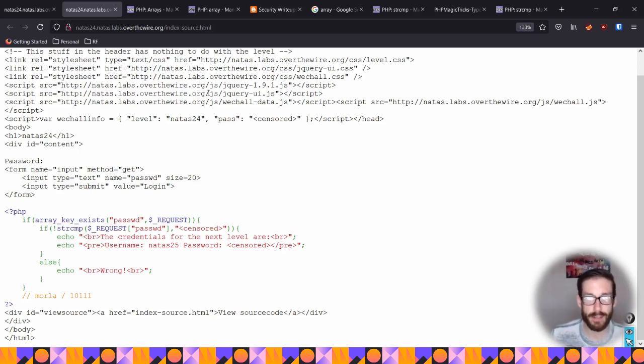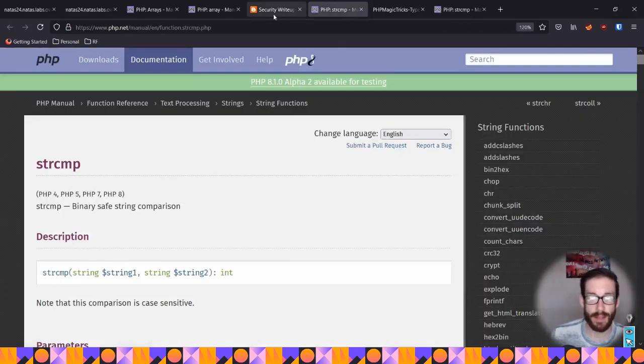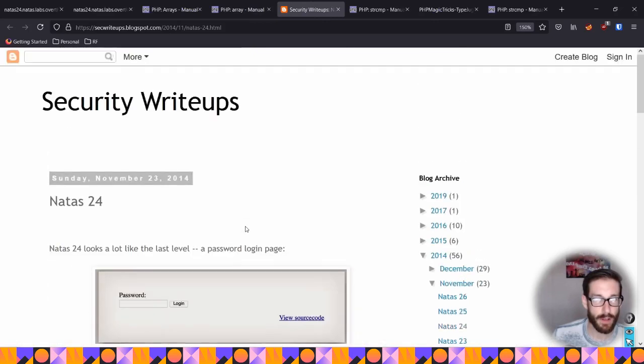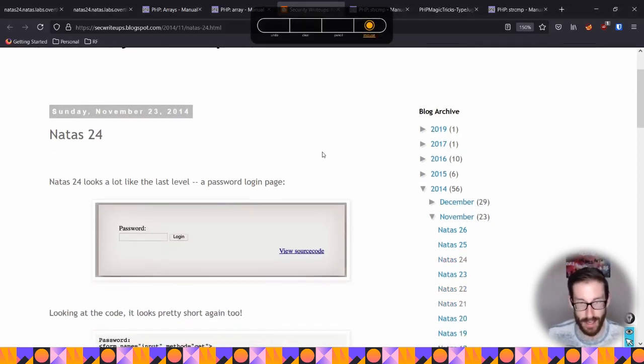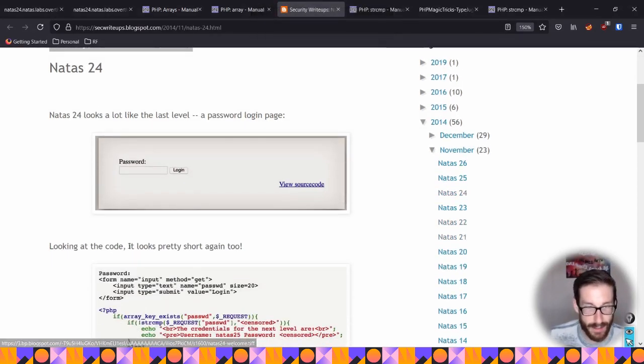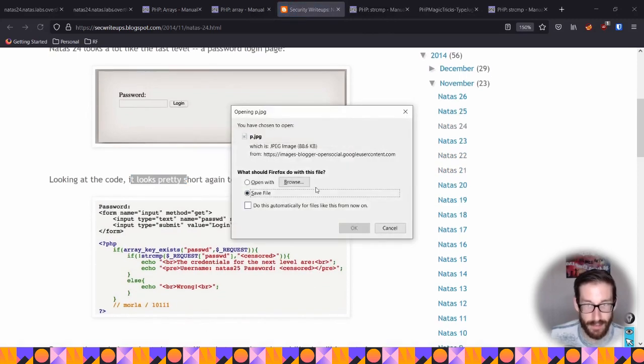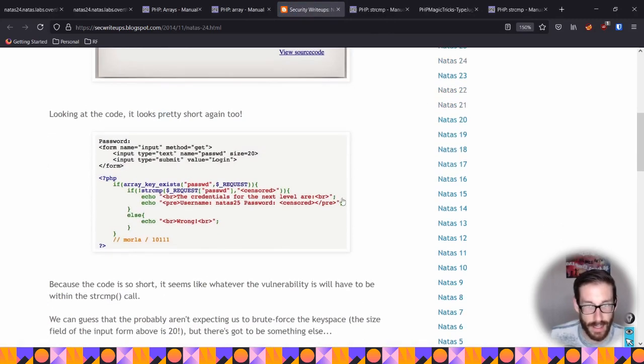And with string comparison, let me back up, I cheated as per usual. That's the name of the game. I came to this blog, Security Write-Ups. It was helpful to give me a good step in the right direction. I didn't cheat completely, I cheated slightly. To cheat slightly, I slowly work my way down the page, and I try not to look at the answer. I just read little snippets here and try to guess what they're hitting at.